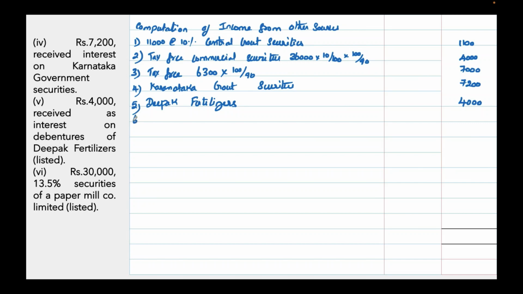Next, sixth one is a less tax securities. They have given you interest rate, so no need to gross it up.